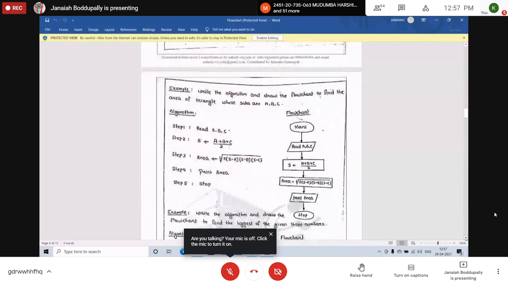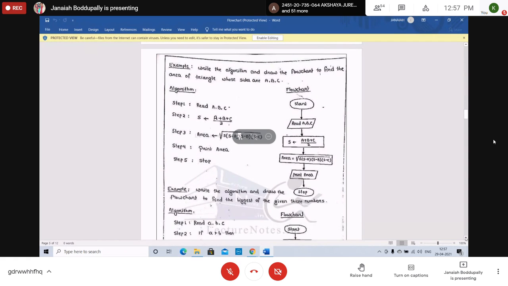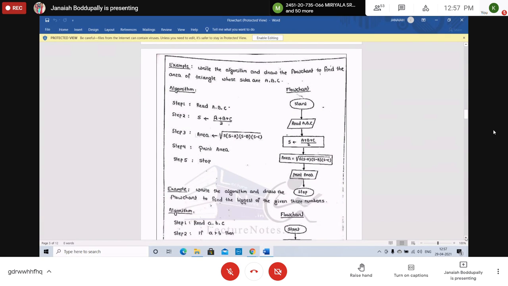One more example. You take the sides as small a, b, c. Don't take capital A, B, C for the sides of a triangle. In the algorithm, it was taken wrong. Write the algorithm and draw the flowchart to find the area of the triangle whose sides are small a, b, c. Start. In the algorithm, we missed one step: Start. Read small a, comma b, comma c.